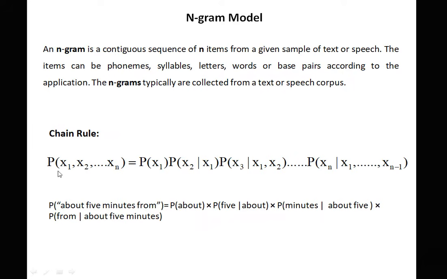Chain rule: the probability from x1 to xn is given by the probability of x1 times the probability of x2 given x1, the probability of x3 given x1 and x2, and so on up to the probability of xn depending on x1 to xn minus 1. Now take a simple example. The probability of "about 5 minutes from" is the probability of about, times the probability of 5 given about, the probability of minutes given about 5, and the probability of from given about 5 minutes.